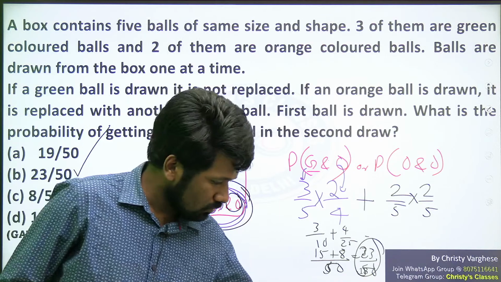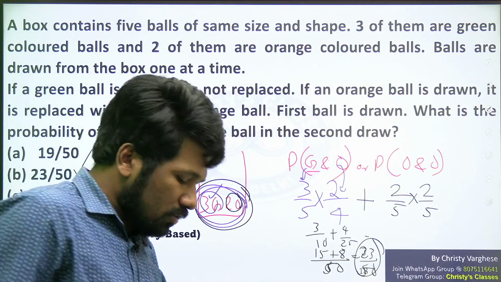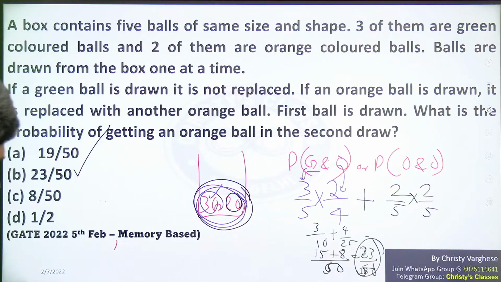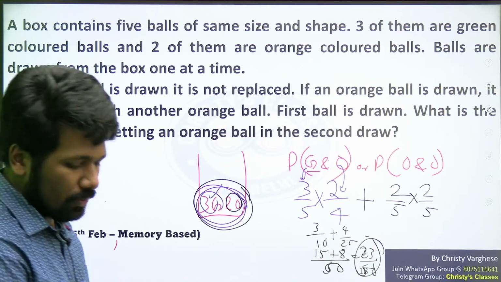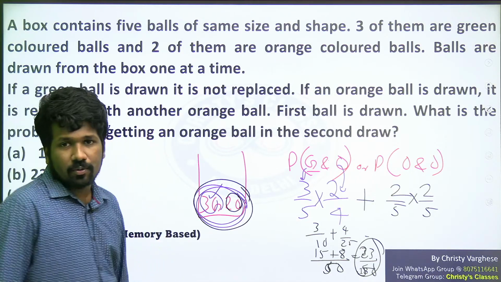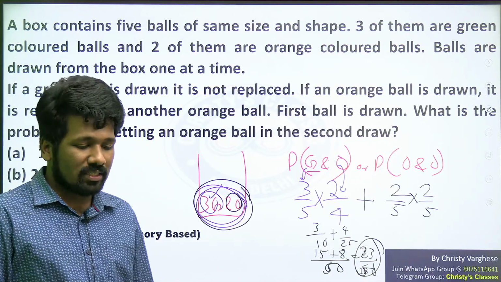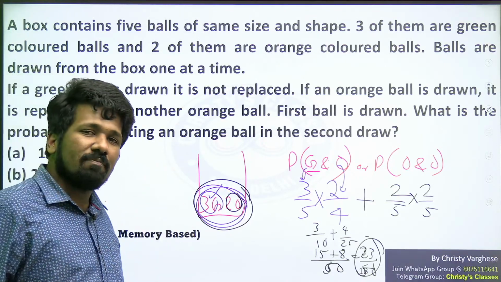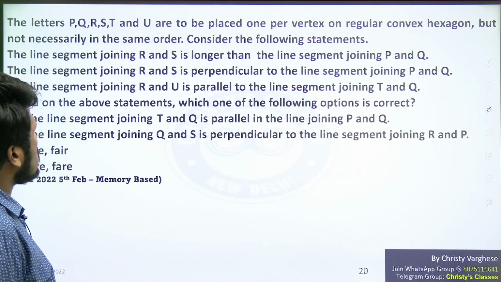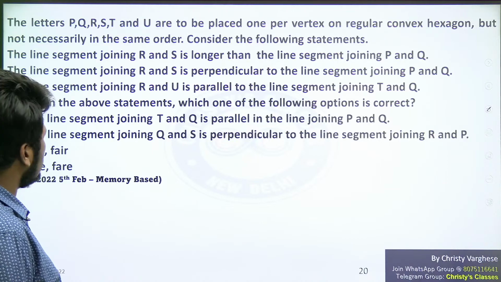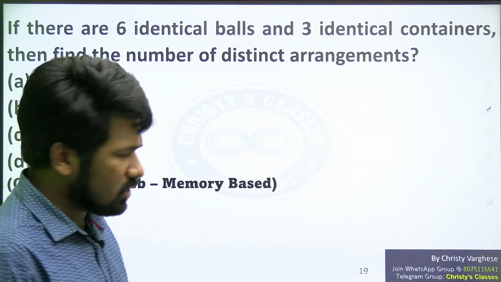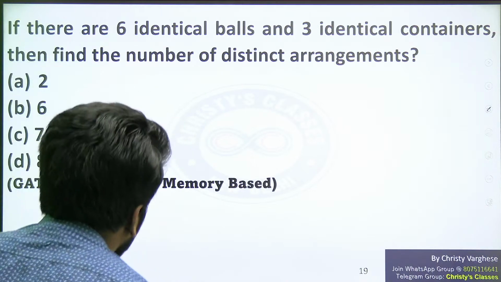Is this clear? Yes, Kripavaram, the spatial aptitude question was there in the afternoon set, the Saturday afternoon set. Sunday afternoon I haven't seen. I think it was there, but I haven't seen all the questions. So I hope all of you understood this. This was a very good question based on the same ideas we have discussed, but they have mixed up with replacement and without replacement. Understanding the question correctly and answering is important. This was in the afternoon set, I guess. I'm not sure whether exactly this was the question. If this is the question, I will explain how to answer. Make a try, all of you.